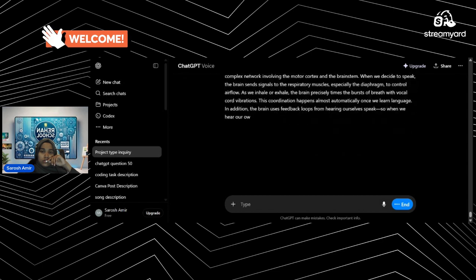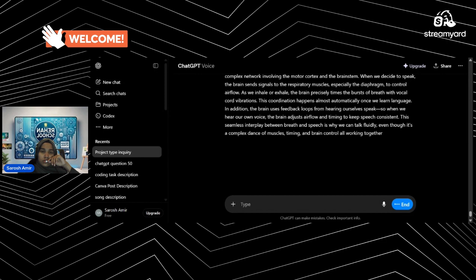In addition, the brain uses feedback loops from hearing ourselves speak. So when we hear our own voice, the brain adjusts airflow and timing to keep speech consistent. This seamless interplay between breath and speech is why we can talk fluidly, even though it's a complex dance of muscles, timing, and brain control all working together.